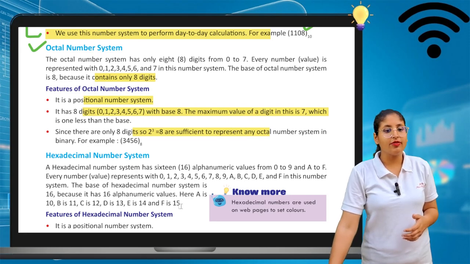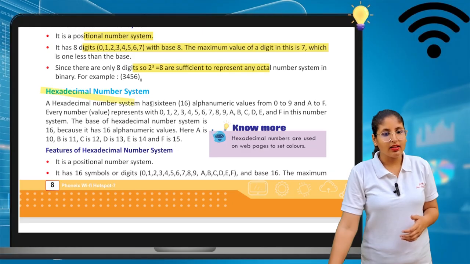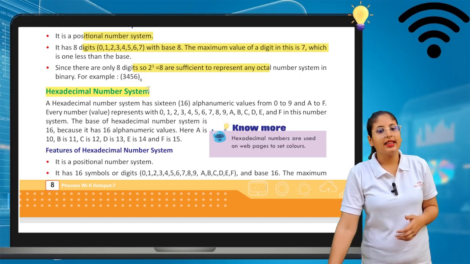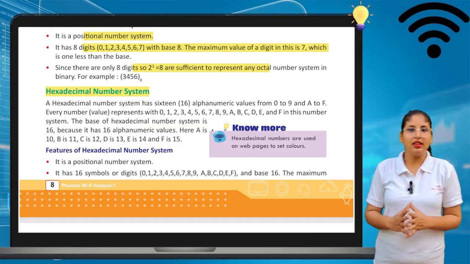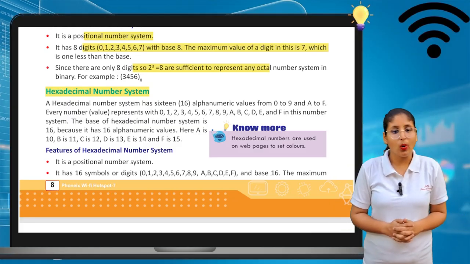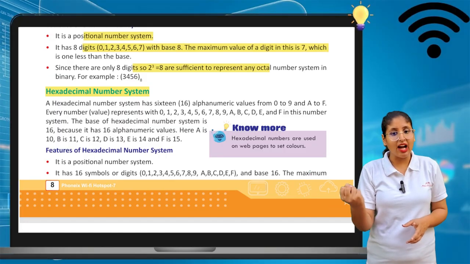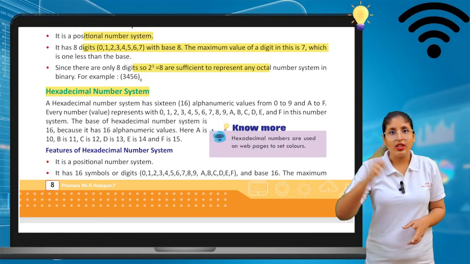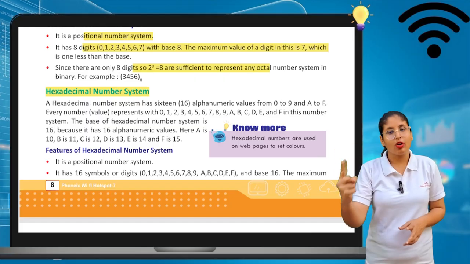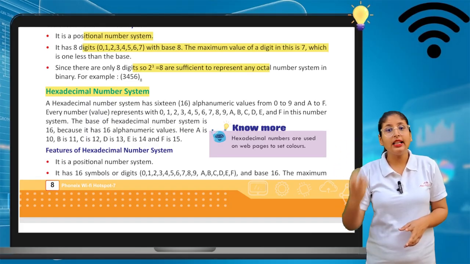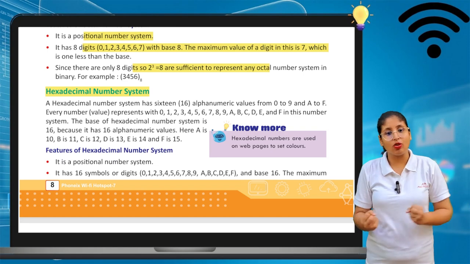Next, we will see the fourth one, the hexadecimal number system. So I will highlight it for you. Okay, so let's see what it is. Because decimal is there, in decimal how many values do we have? From 0 to 9. Of course, the base value is 10. They contain numbers and they also contain alphabets.